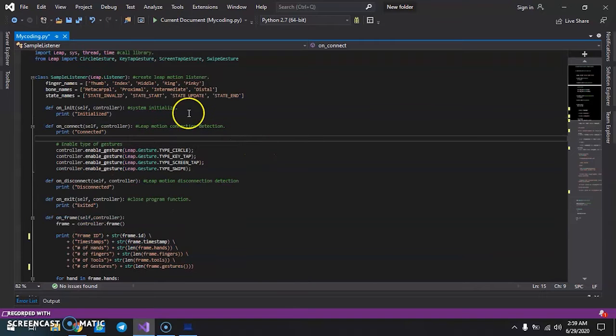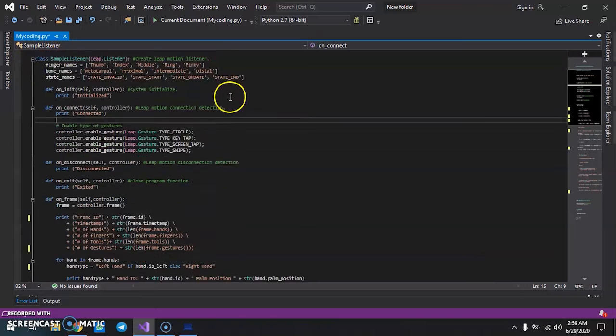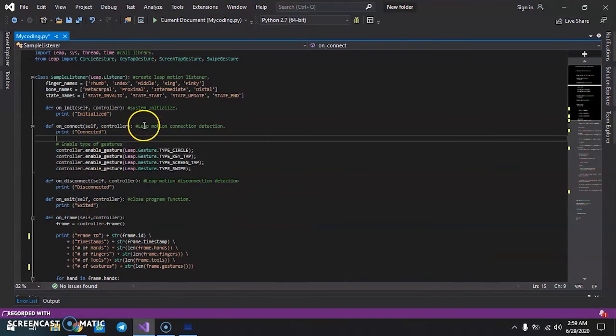Okay, as you can see, this is my coding. The most top is used for calling the file functions for the libraries and so on, and it consists of the gesture, which is fingers and bones, and the state names for the Leap Motion recognition. Okay, let's proceed with the coding execution.